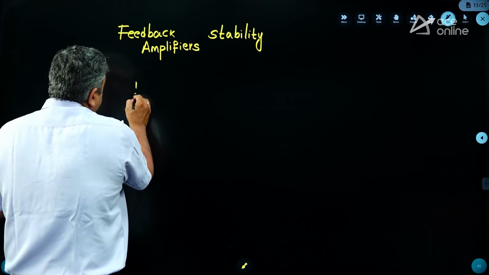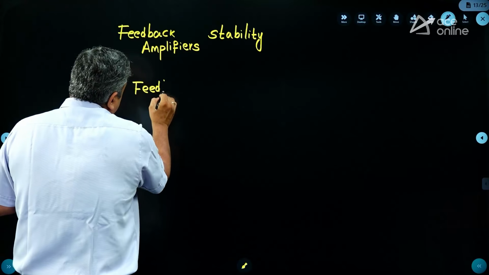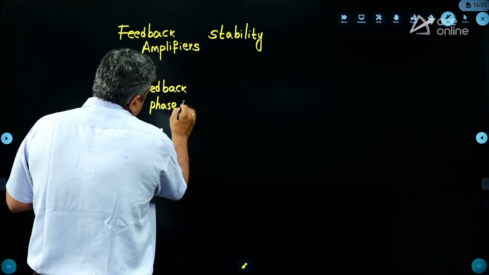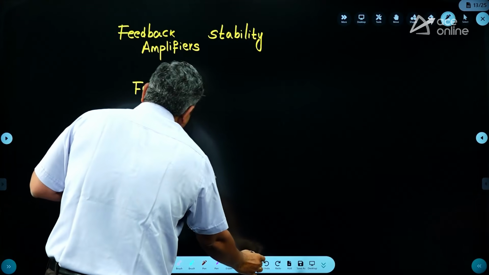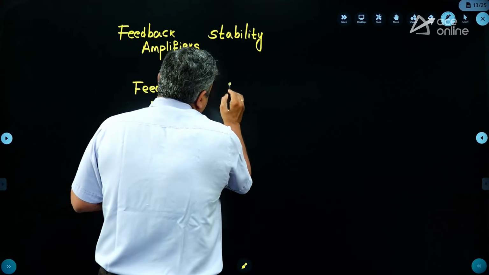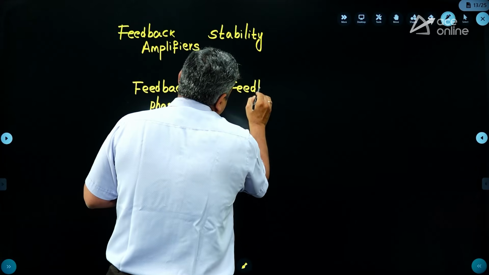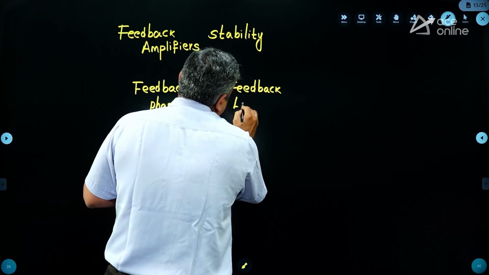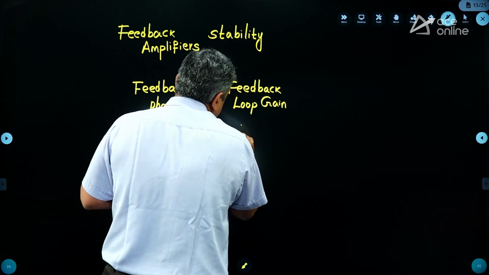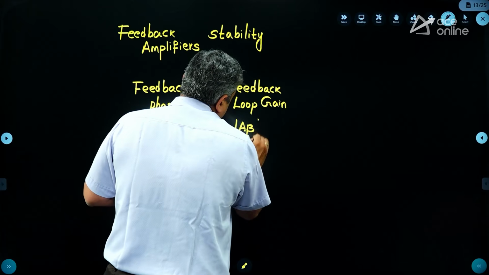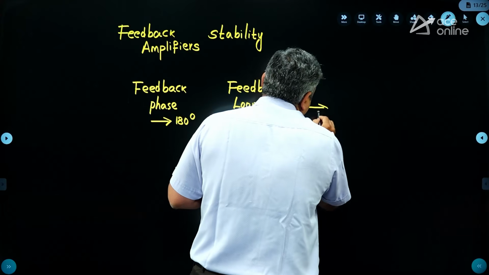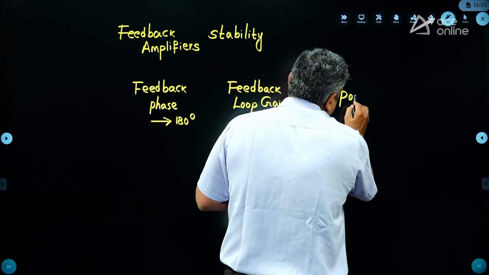Whenever your feedback phase tends to 180 degrees, and whenever your loop gain, which you generally write as A beta, becomes equal to 1 or greater than 1, then your amplifier will be under positive feedback.